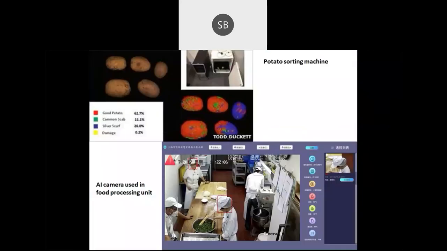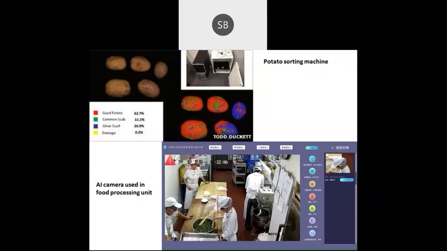This is the figure of an artificial intelligence camera used in the food processing industry. We can see a small red square that represents the facial representation, and the white one represents the product. They check whether the person maintains good hygiene, as well as whether the product is prepared on the basis of safety law or not.